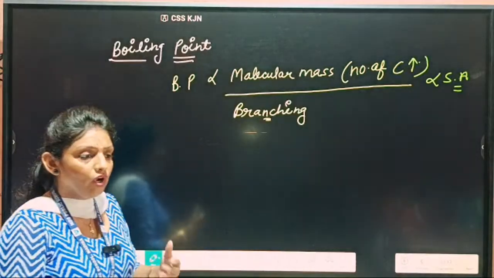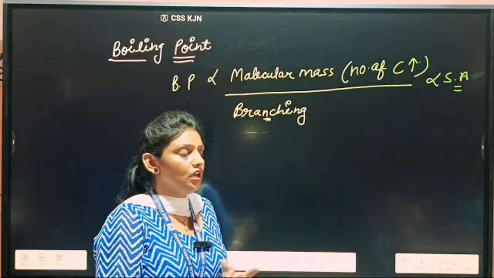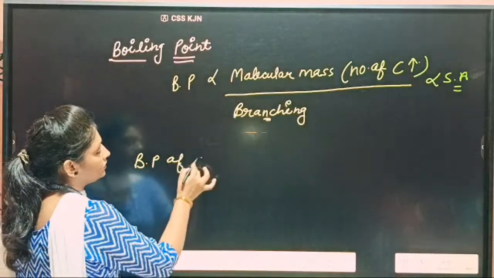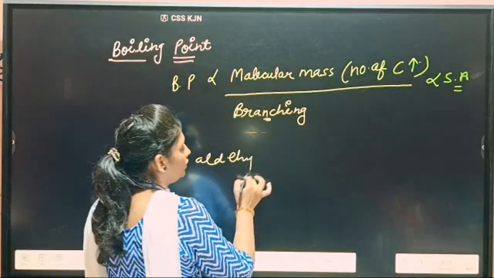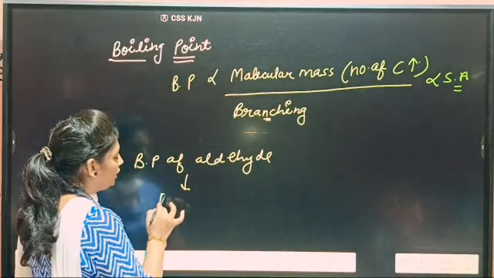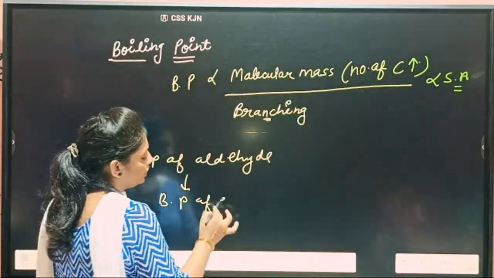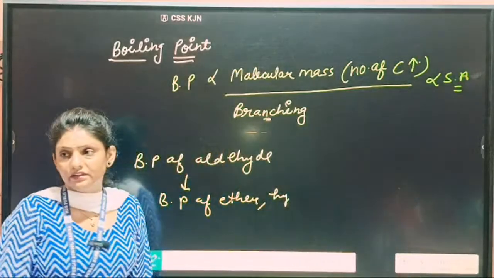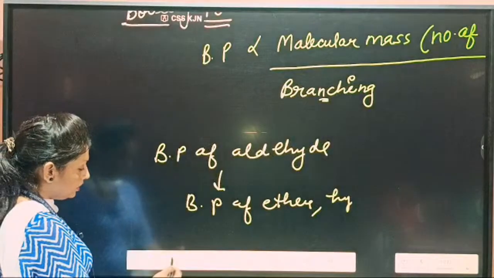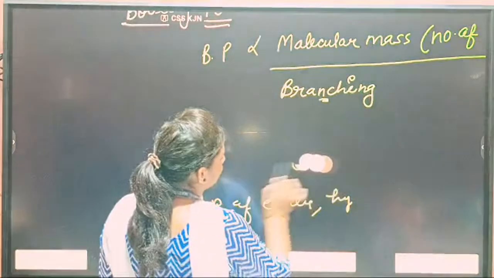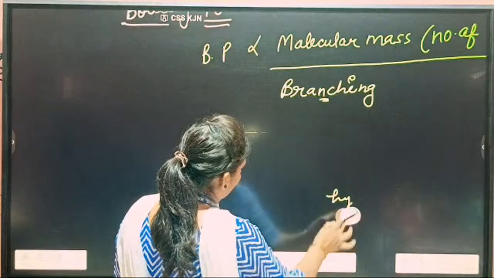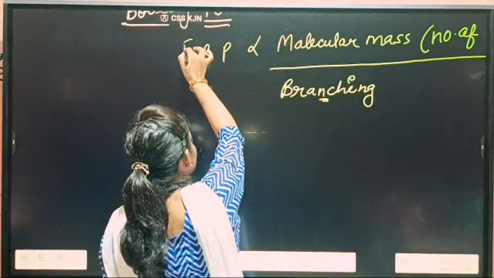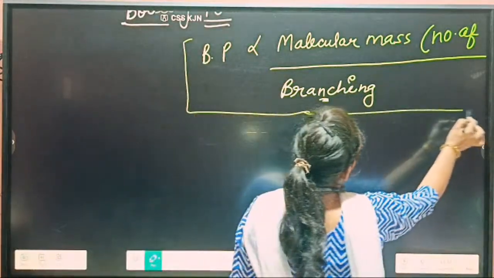But if we want to compare with other molecules, like the boiling point of aldehyde with the boiling point of ether, or the boiling point of hydrocarbon, what will be the trend? We will see that. In simple terms, if we want to compare aldehyde to aldehyde, ketone to ketone only, what concept will you see?